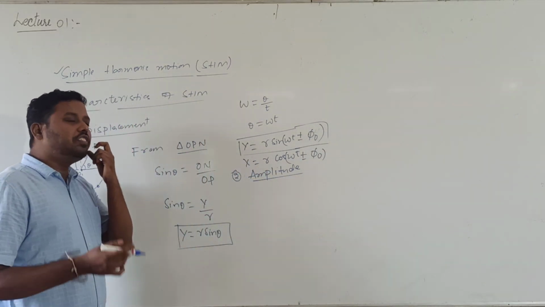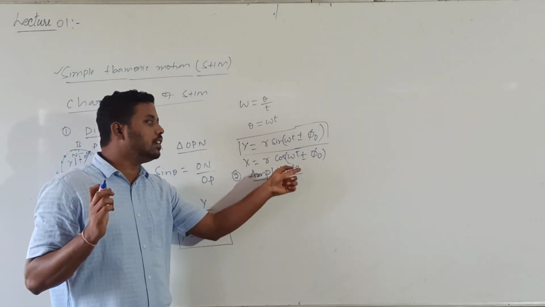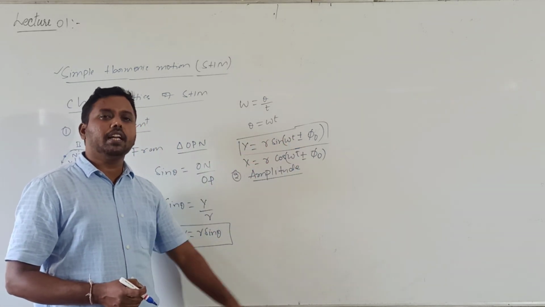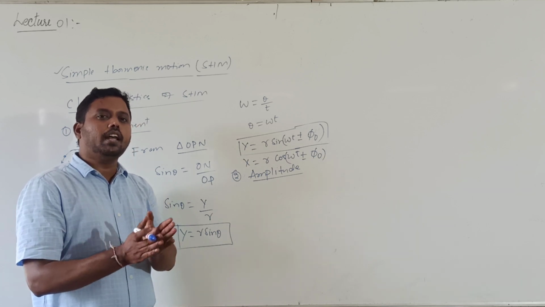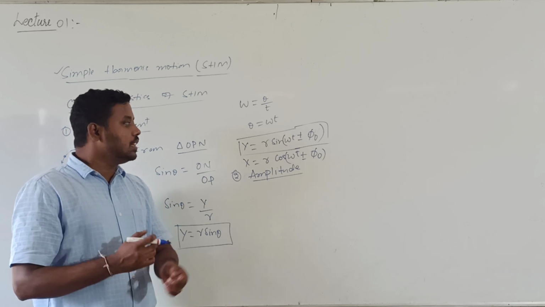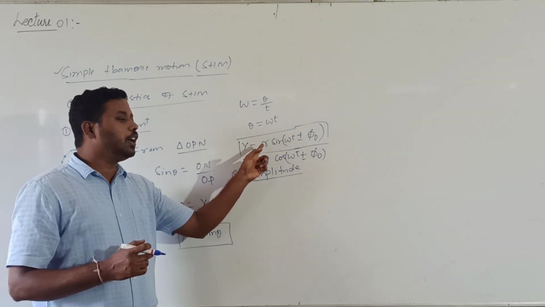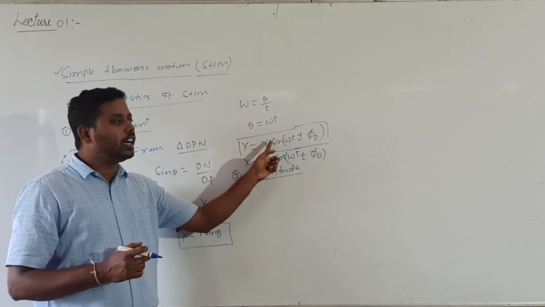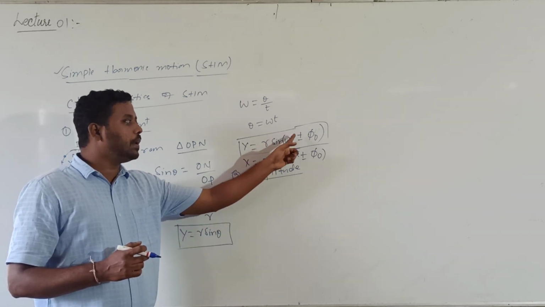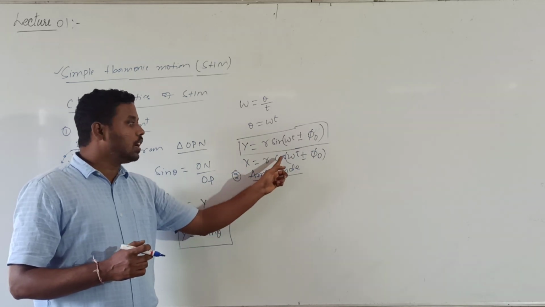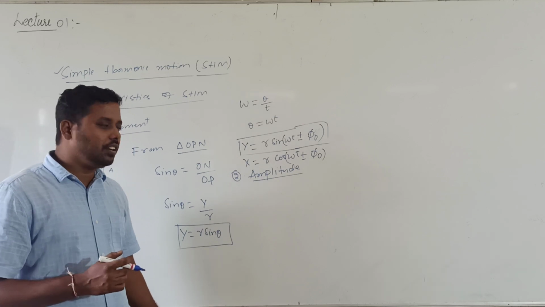I will also tell you why I wrote plus or minus. The term omega t plus or minus phi naught is called the phase. We will come to know what phase is. The general representation for a particle executing SHM is y is equal to r sin(omega t plus or minus phi naught), or x is equal to r cos(omega t plus or minus phi naught).